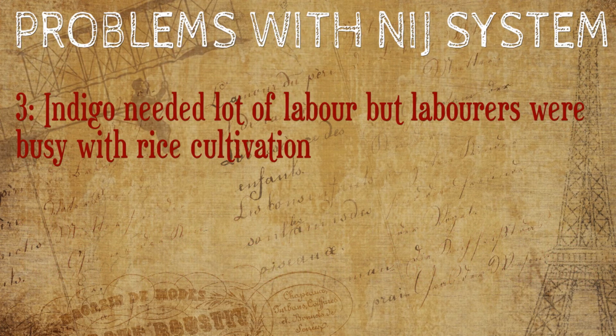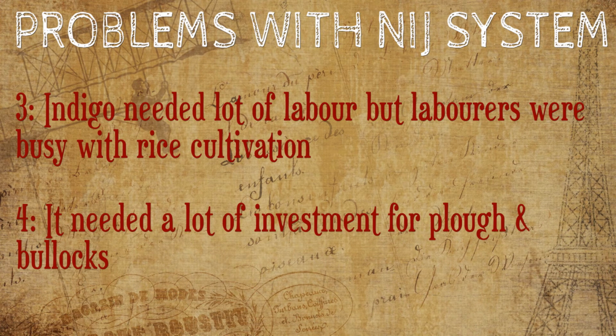3. Indigo needed a lot of labor, but it was hard to find as the laborers were busy with rice cultivation. 4. It needed a lot of investment as it needed a lot of plows and bullocks.